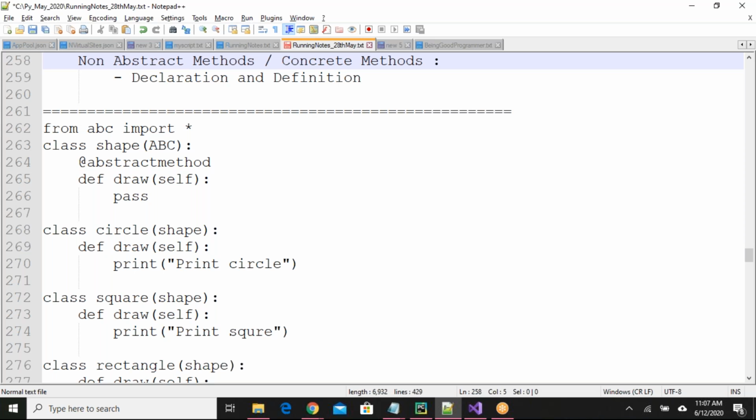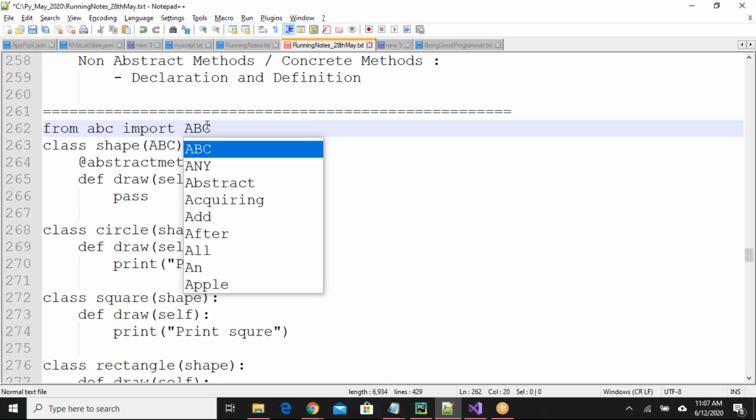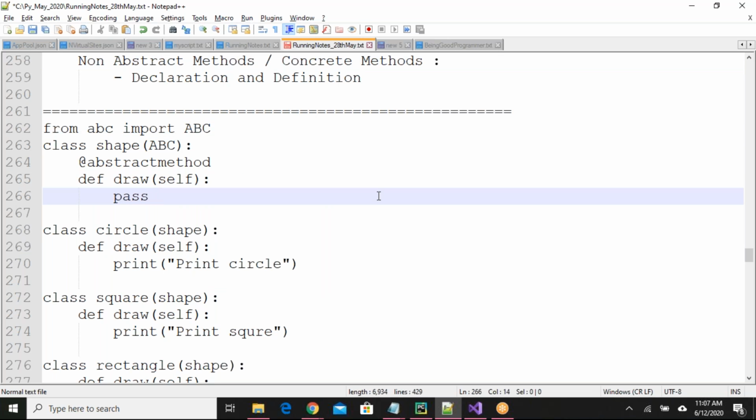Okay, you can have a collection of classes and you can convert it into one package or one module. Once the module is ready, you can import that module into another program and you can use it. And while importing, we can write like this: from abc import star. What does it mean? abc is the module name. When you say star, all the classes, all the methods which are available in the abc module will be imported here. From the abc module, if you want to import only the ABC class, yes, you can. You can say from abc import ABC. So only the ABC class will be imported. When you say star, everything will be imported.